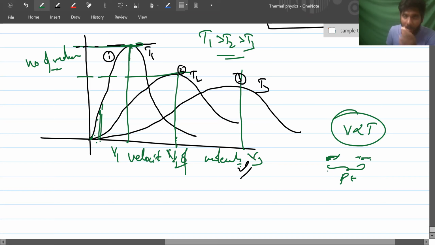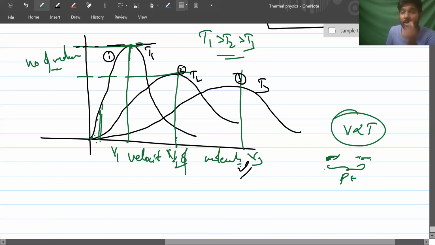Potential energy depends upon the conservative force. So whatever heat energy you give is converted into the kinetic energy of the molecules.